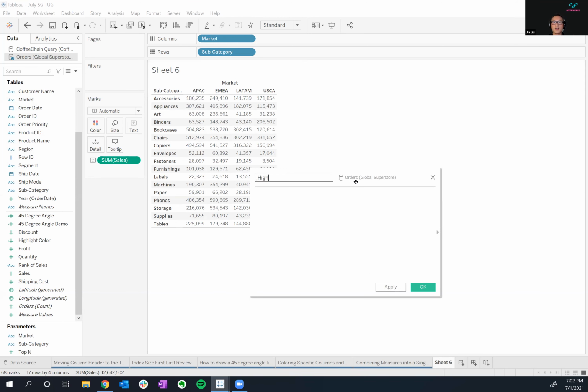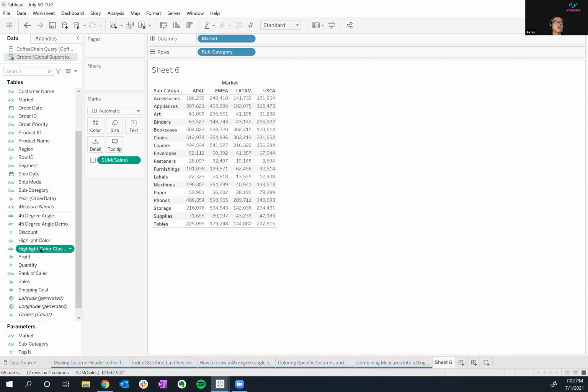We'll call this highlight color class demo. And we're simply just going to say, look, if market equals APAC, then 1, else 0, end, right? I'll take this now and I'll click OK.